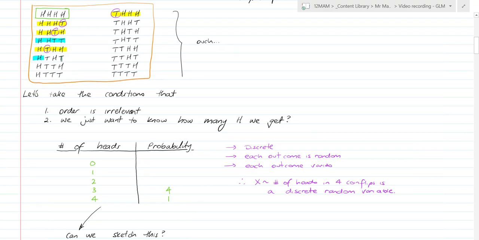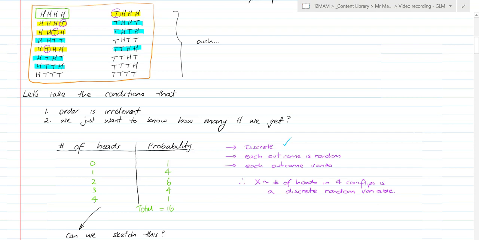There's 2 heads, there's 2 heads, there's 2 heads, there's 2, there's 2, and there's 2. There are 6 ways of getting 2 heads. How many ways of getting 1 head? There's 4 there, and then there's 1 way of getting 0 heads. And you'll notice here that the total is 16, which is what you would expect, because we could see there were 16 in the sample space in each case. Now over here in purple, you can see I've used a couple of symbols. But firstly, yes, we know it's discrete data because I can get 0, 1, 2, 3, or 4 heads.